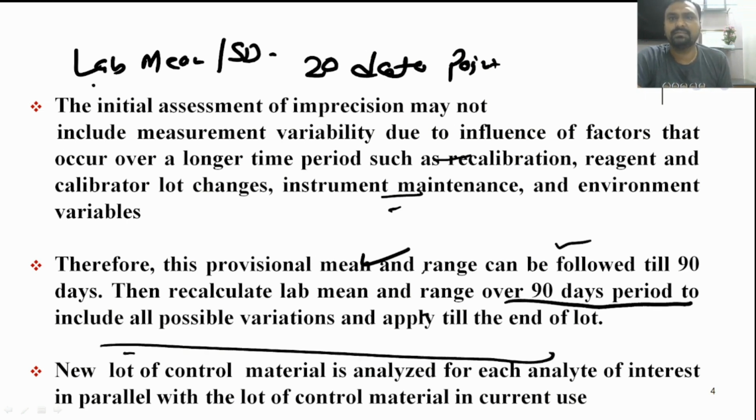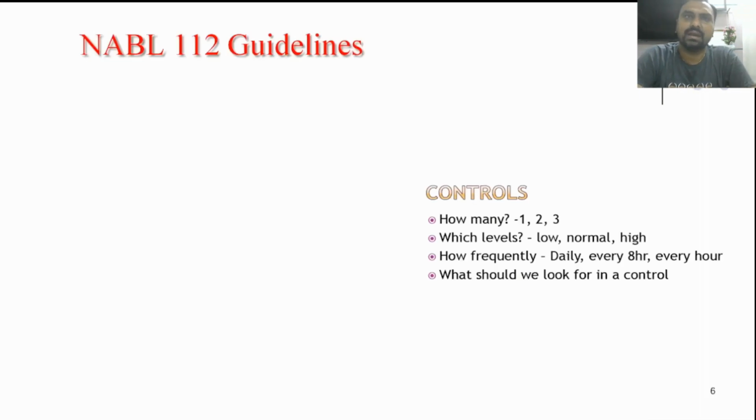Okay, initially 20 data points, then after 90 days, use the data from 90 days to derive the mean and SD, so that all the variability is covered.